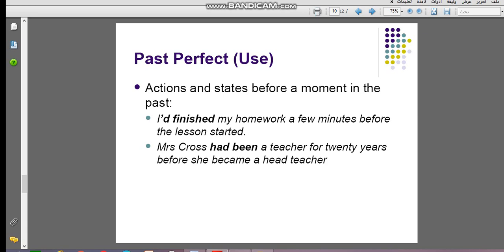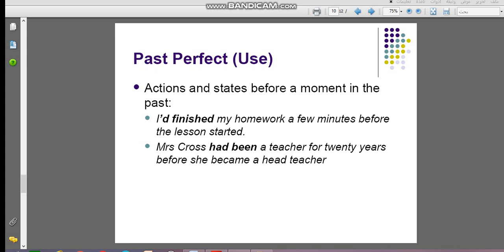Miss Cross had been a teacher for 20 years before she became a head teacher, okay? Look at this sentence for a few seconds. Miss Cross had been a teacher for 20 years before she became a head teacher. As you can see, we have after and before. After plus past perfect, past simple, but before plus past simple, past perfect. Now let's move to another slide.